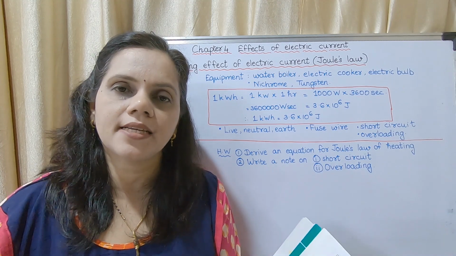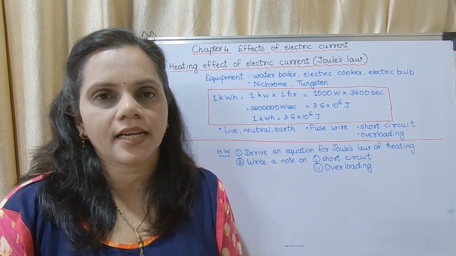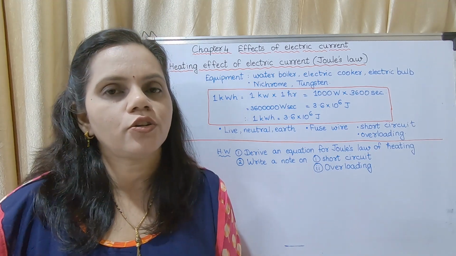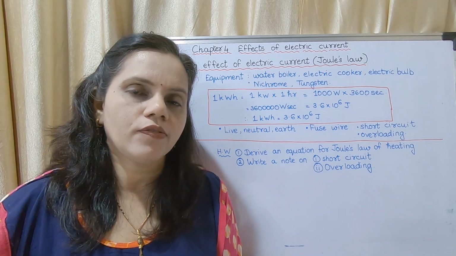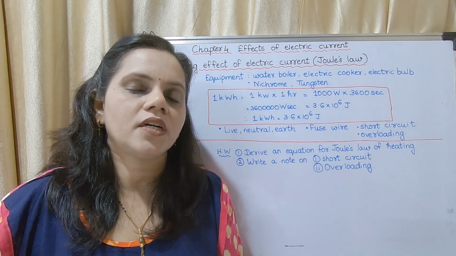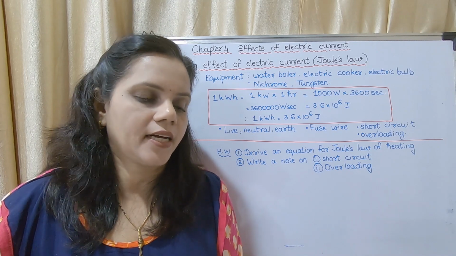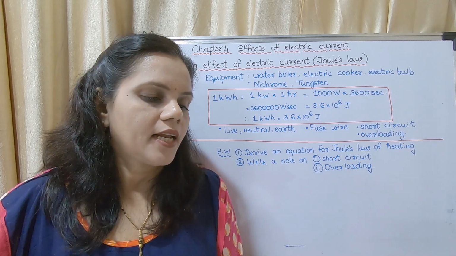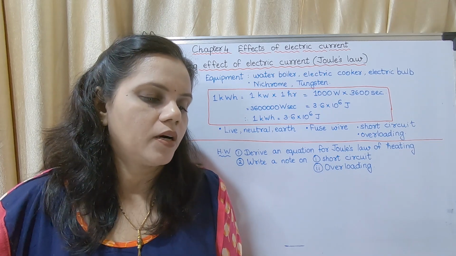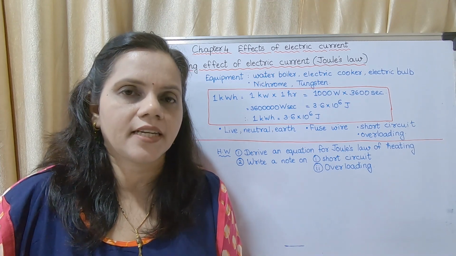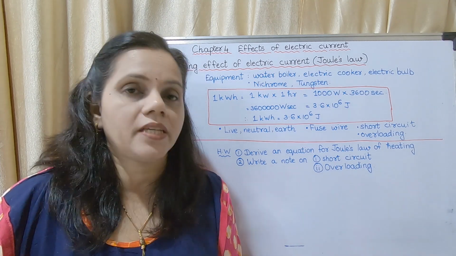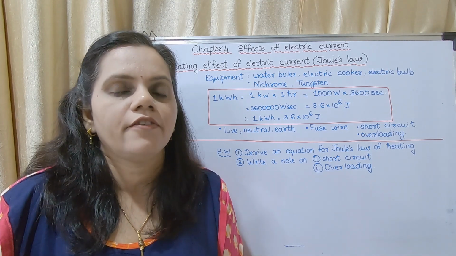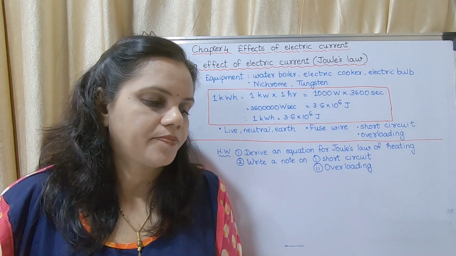Now there are many appliances which work on heating effect of electric current. On page number 49, you may mark this. This question could be asked. Give examples of some appliances which work on heating effect of electric current. Example, equipment such as water boiler, electric cooker, electric bulb make use of heating effect of electric current. That page, page number 49, is very important. There are several questions which are asked from that page. This is the first question.